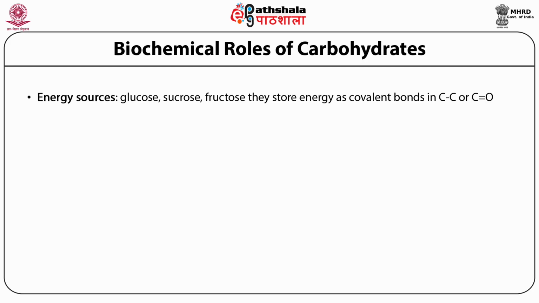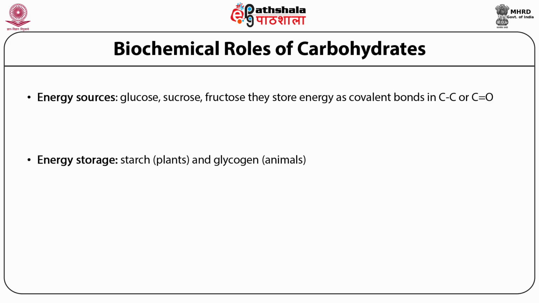They are all able to store energy as covalent bonds in the carbon-carbon single bond or the carbon double bond O, which is also called the carbonyl group.